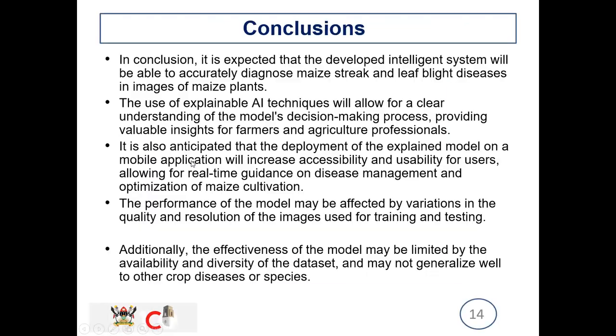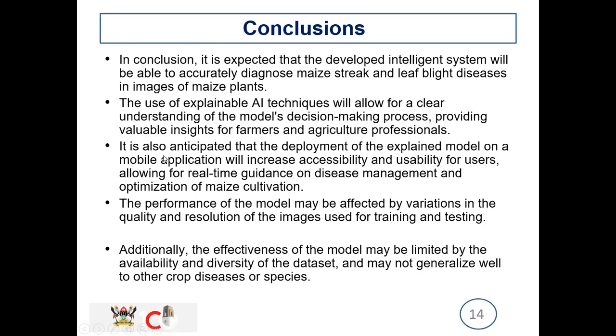Going to the conclusion now. This developed intelligent system will be able to diagnose maize streak and maize leaf blight diseases in images of maize plants. These explainable AI techniques will allow us to clearly understand the model's decision making and provide valuable insight for farmers and agricultural professionals.